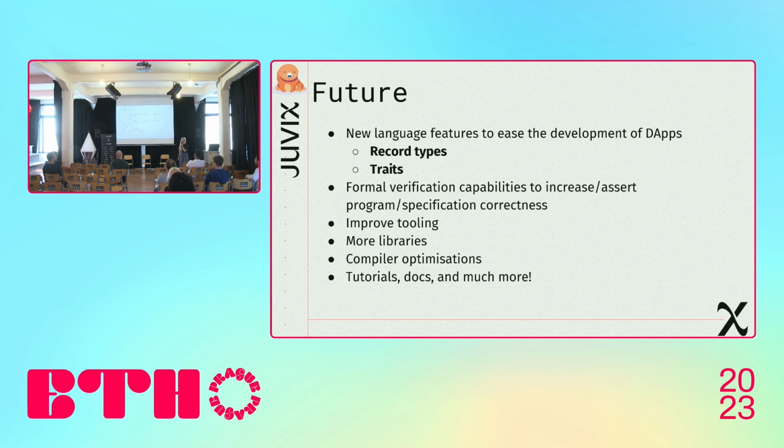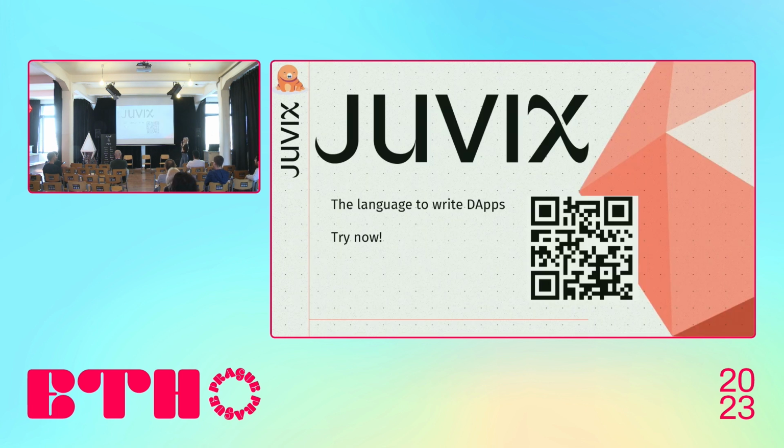We are also working on formal verification capabilities in Juvix, which could include dependent types, for example, which is very important also for verification of your programs. And we're constantly improving tooling and adding more documentation and libraries in the ecosystem. And we also put a lot of effort into working on the compiler efficiency and performance for compile time and runtime as well. So this is Juvix, a high-level functional programming language for decentralized applications.